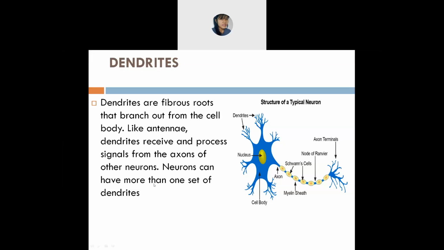Okay, and neurons can have more than one set of dendrites. And you will find that dendrites are numerous compared to the axon. Are you clear about dendrites?